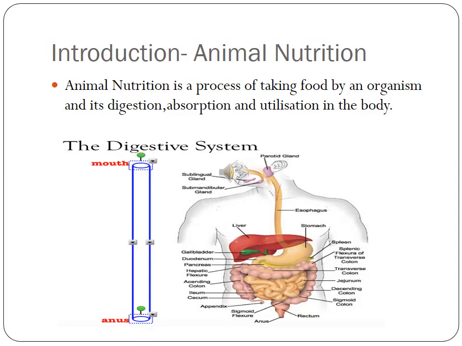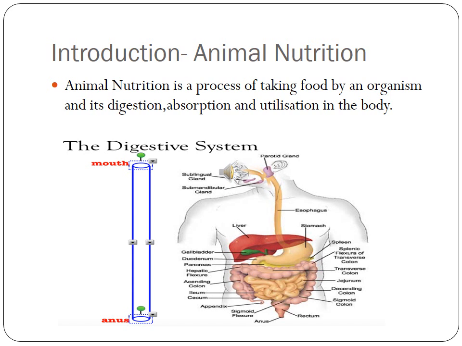In the previous chapter, we learned that green plants can prepare their own food by the process of photosynthesis. Unlike plants, animals cannot prepare their own food, so they depend on plants for their food directly or indirectly. We know that all organisms, including humans, require food for growth, for repair of damaged parts of their body, and to obtain energy. So what is animal nutrition? Animal nutrition is the process of taking food by an organism and its digestion, absorption and utilization in the body.